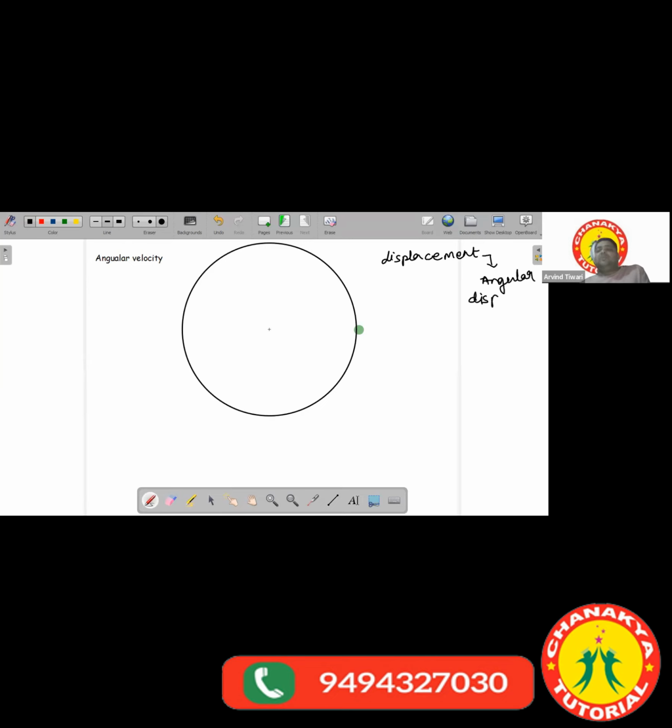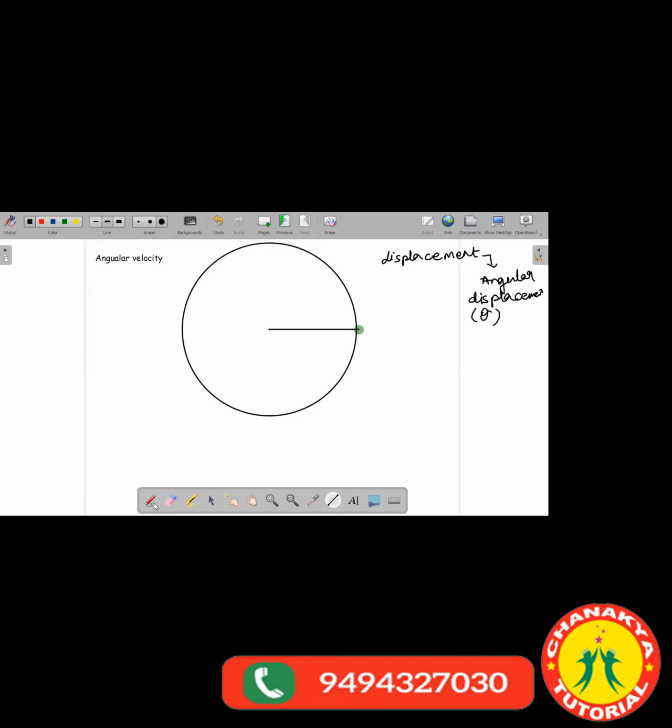The angular displacement would be denoted by the symbol theta. Angular displacement simply means how much angle has it traversed. So angular displacement would be measured in terms of theta, and this theta is also a vector quantity. Unlike the linear displacement we have seen, let us try to visualize the angular displacement. From the center, we have started up to the starting point.